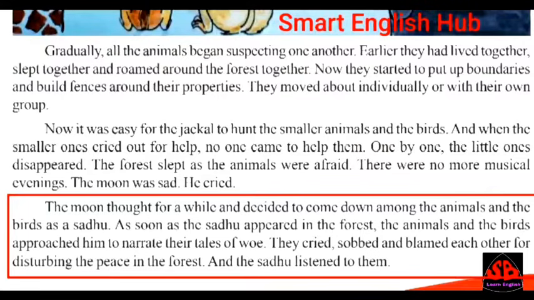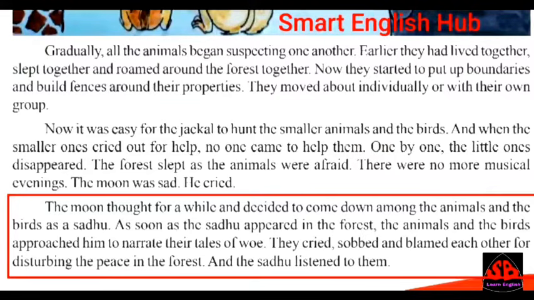As soon as the sadhu appeared in the forest, the animals and the birds approached him to narrate their tales of woe. See here, as soon as the sadhu came into the forest, all the animals and the birds came to the sadhu and started narrating their tales of woe. Narrating means telling their tales, their stories. Here woe means sadness.